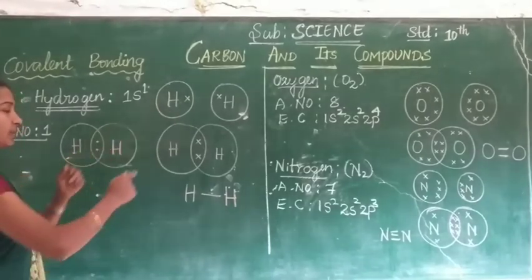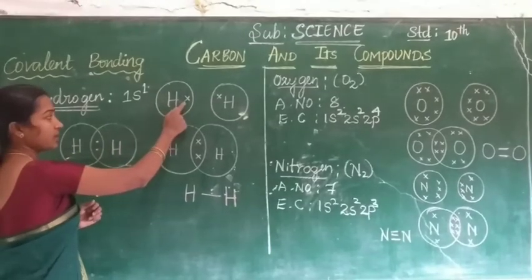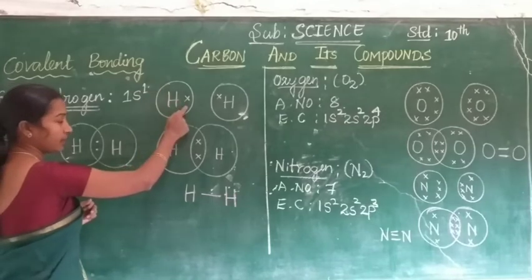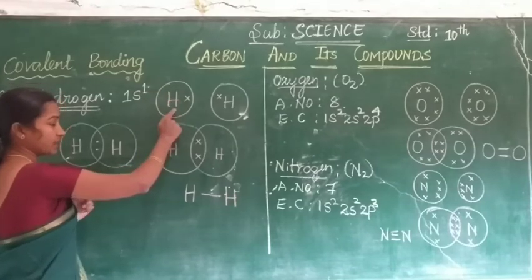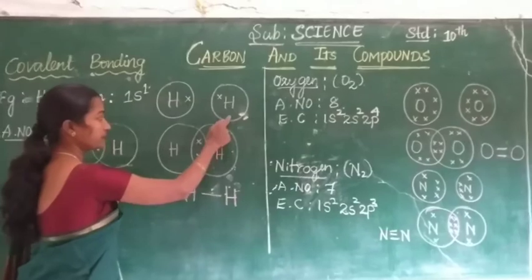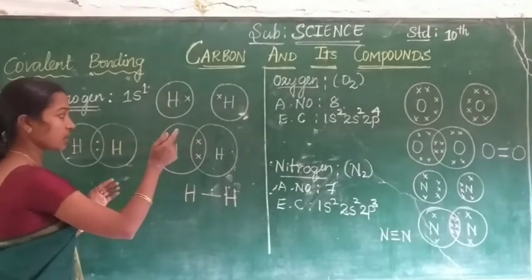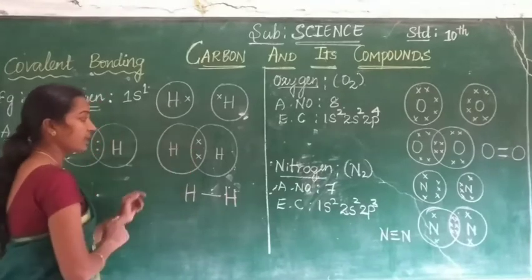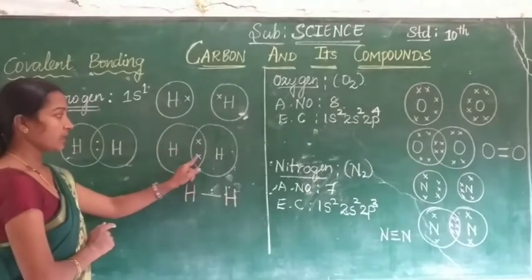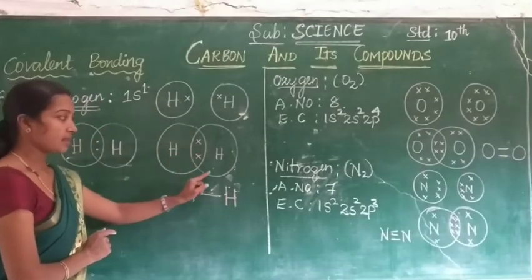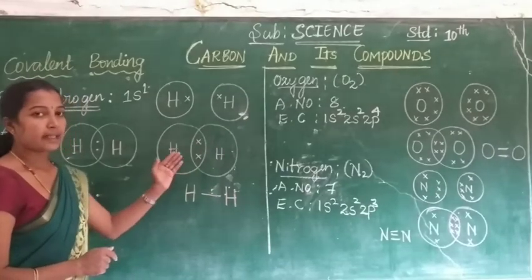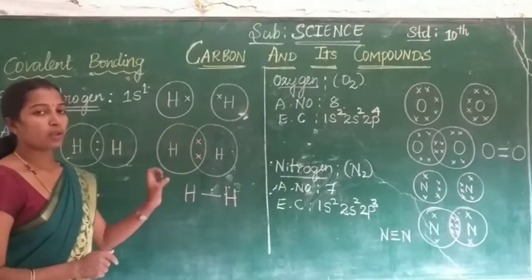See, like this. The outermost electron is shown like this. Here one hydrogen atom and another hydrogen atom share the outermost electron like this. Here, this sharing of the electron is considered for both the atoms of the molecule.